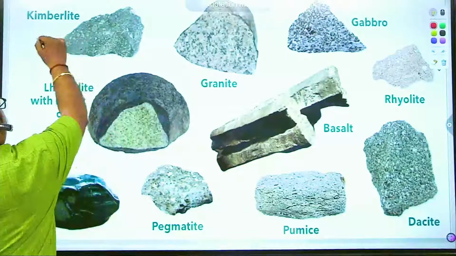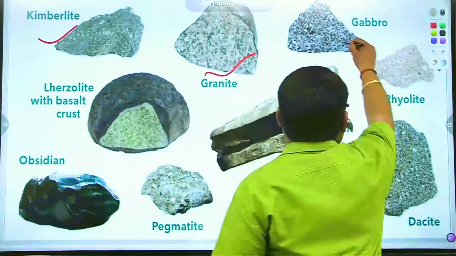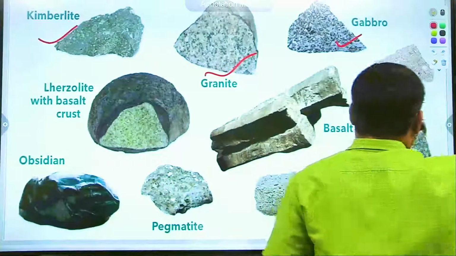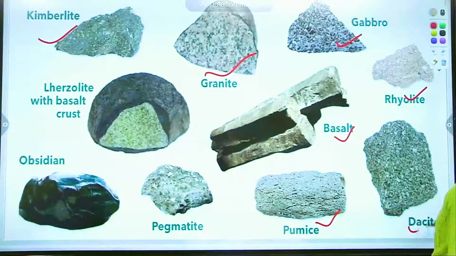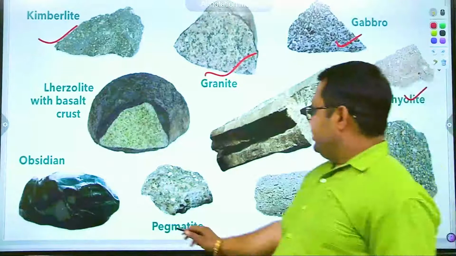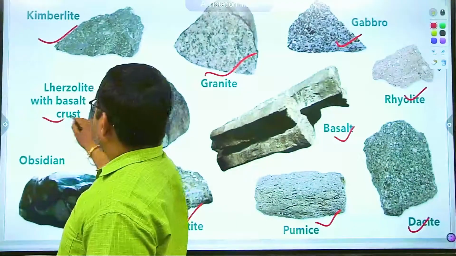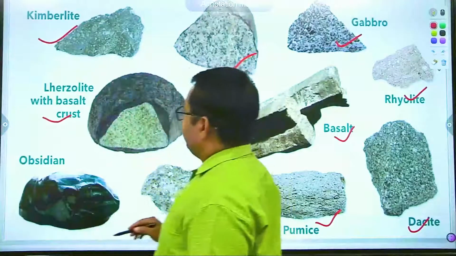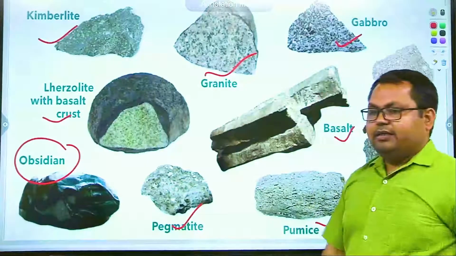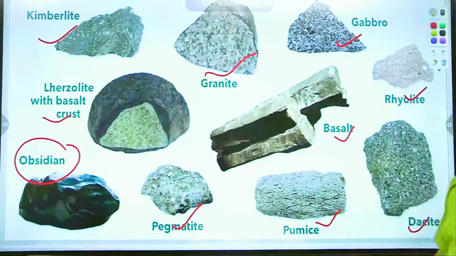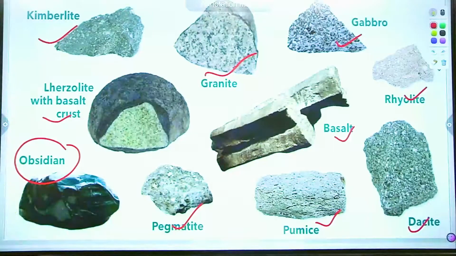This is the kimberlite, granite, gabbro, rhyolite, basalt, pumice, dacite, pegmatite, lherzolite with basalt crust and obsidian. These are the igneous rocks you can see on screen, right?